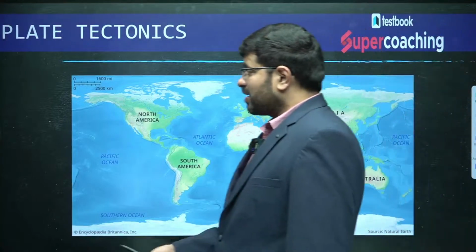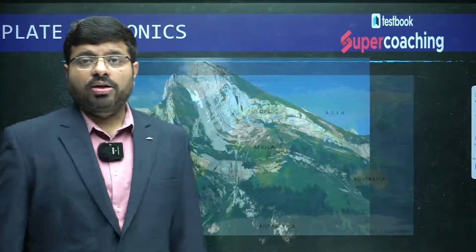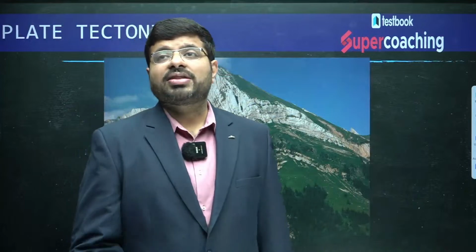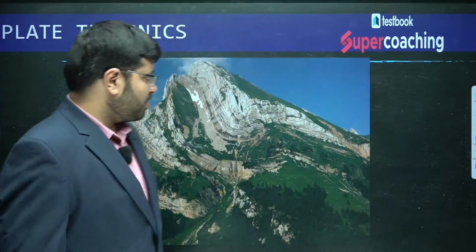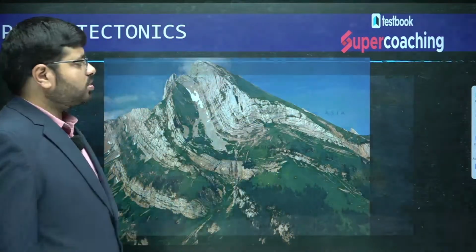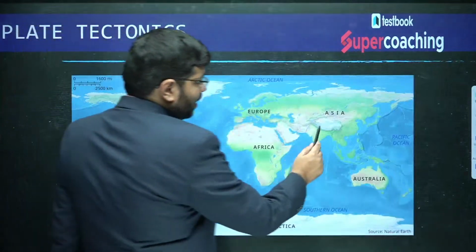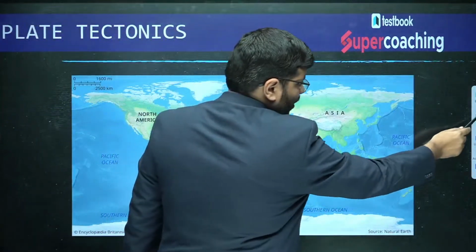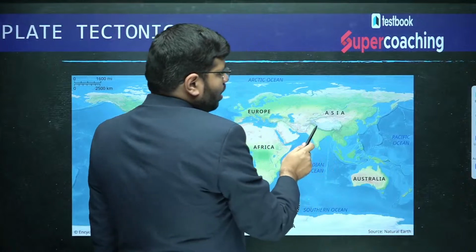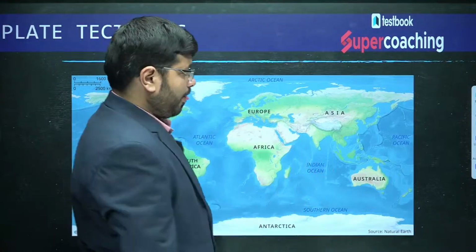It has tried to explain that. Not just that, it also tries to explain the reason for the location of mountains. You have the mighty Himalayas located here, right?